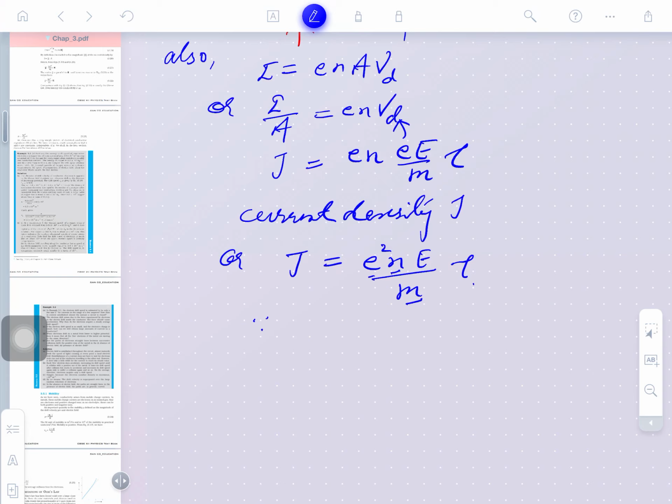So, in place of electric field, which you have already studied in the previous section, electric field can be given as V by d. Is that clear? d means the length of the conductor. Everybody has appreciated this in the previous chapter. So, in the electric field what can we write here? In place of electric field we can write V by L. So, current density further can be given as e square n divided by m, and tau can also be taken here. In the place of E we can write potential difference divided by length.